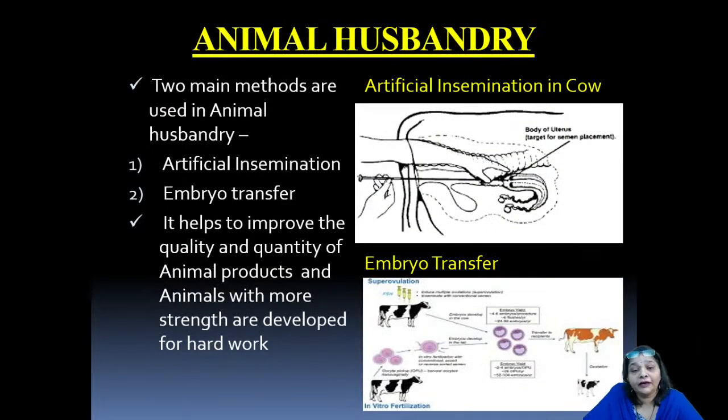Now, not only in the agricultural field, in the field of animal husbandry, biotechnology also plays a very important role. Generally, the methods used in animal husbandry are artificial insemination and embryo transfer. Now, animal husbandry, actually in lower classes, you must have learnt about the rearing of cattle, and of course, animals which are useful to produce, which can provide meat as well as provide milk and milk products.